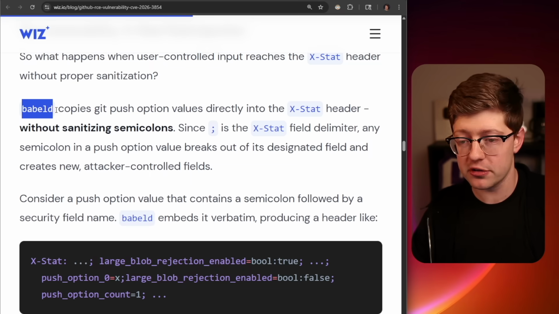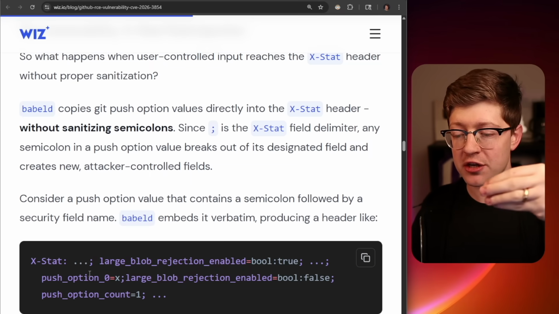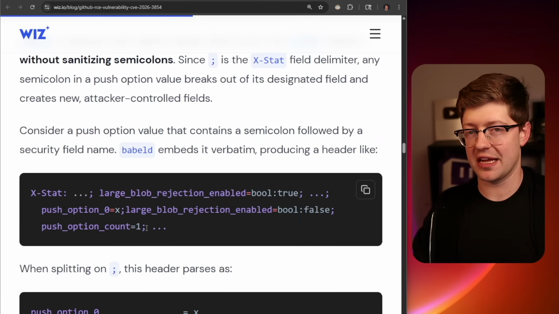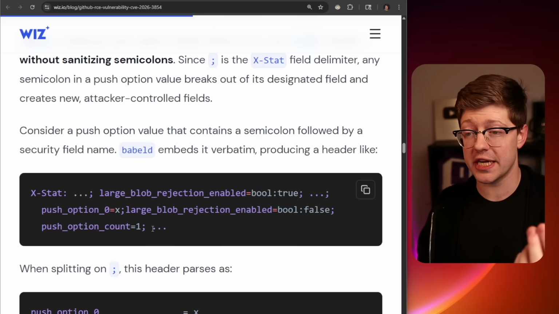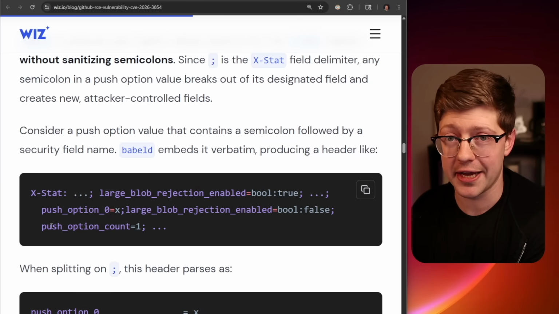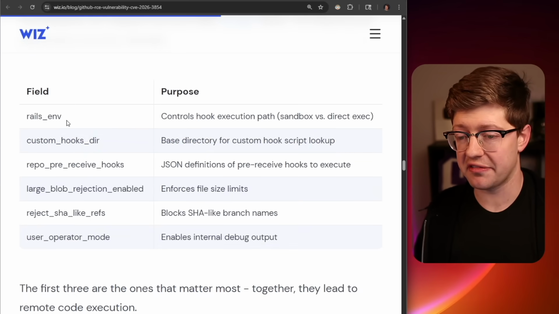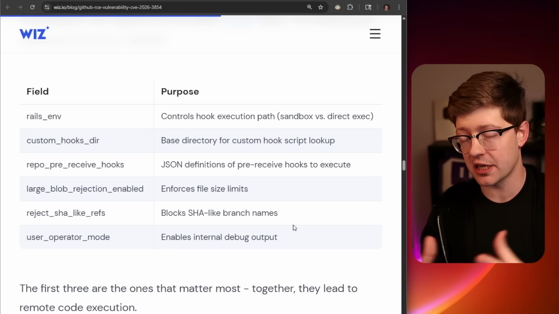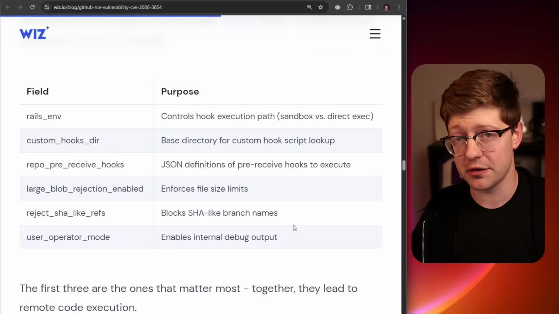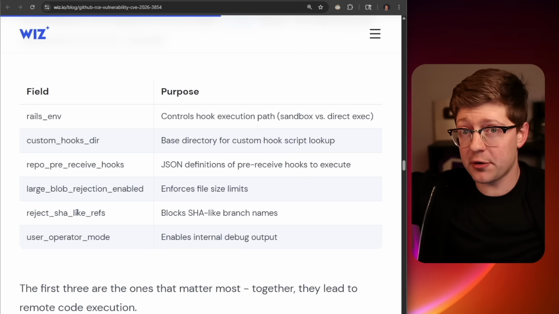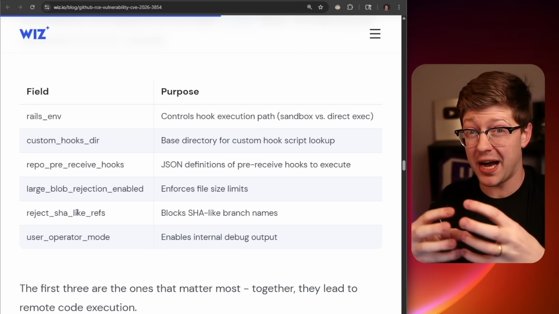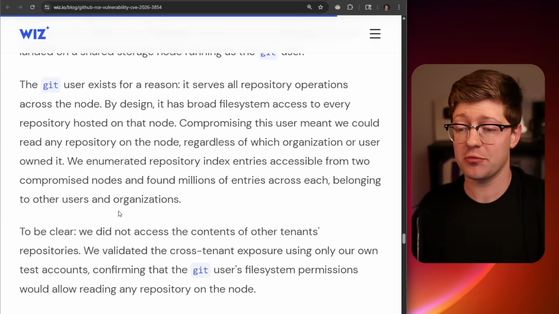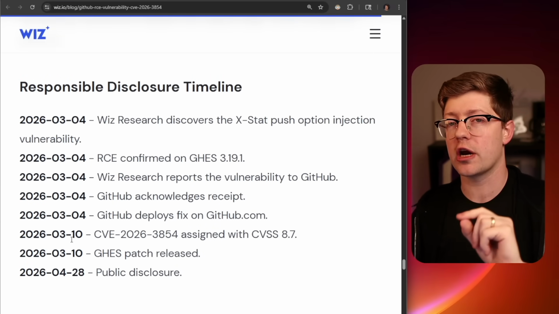So Babel pushes headers into another header. But because of the way that they're delimited, you're able to arbitrarily put data into that same location, and it will appear as authoritative data to the person who gets it down the line. And then on top of that, we have these privilege fields that can be taken advantage of because the data that's received into them is thought to be authoritative. It's thought to be done by the server, not by the user. A classic case of assumptions separately are great on their own, but when combined and exploited by one minor bug, the whole system comes crashing down. But again, fixed within the same day, which is a great thing for the world.